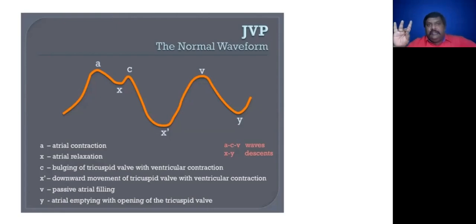And cannon A waves. Regularly cannon A waves suggest the junctional rhythm, and irregularity will be for the atrioventricular dissociation with ventricular tachycardia, then complete heart block. Then absent A wave means atrial fibrillation.